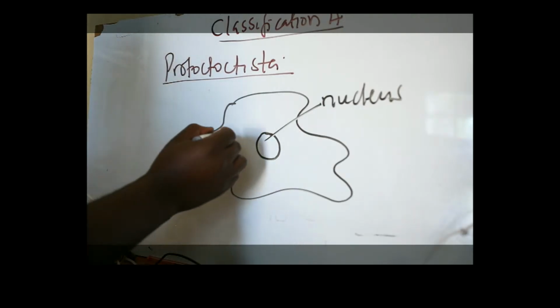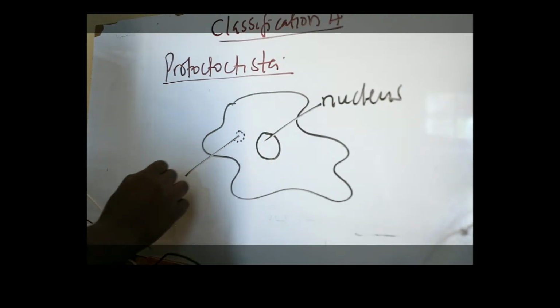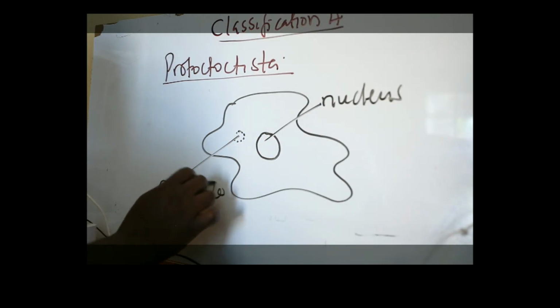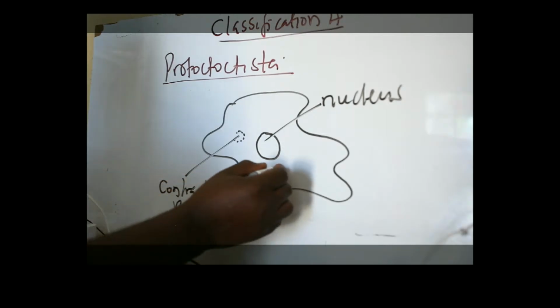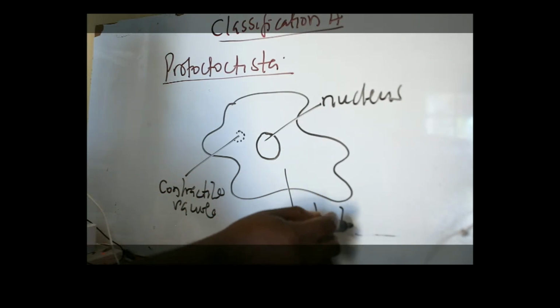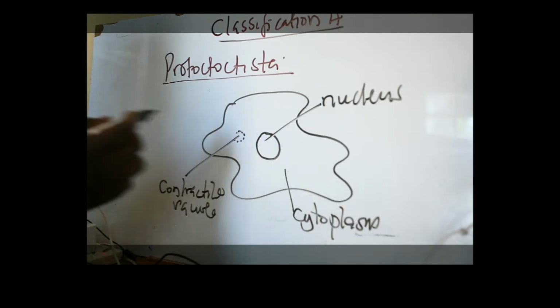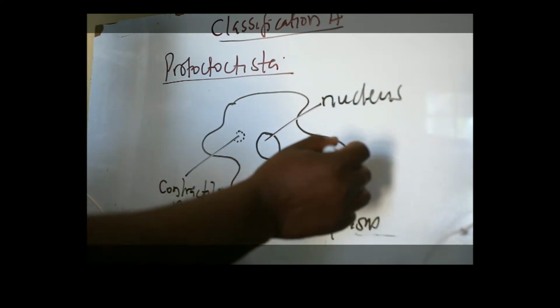Then, of course, we have the contractile vacuole here. We have the cytoplasm. We have the pseudopodia.